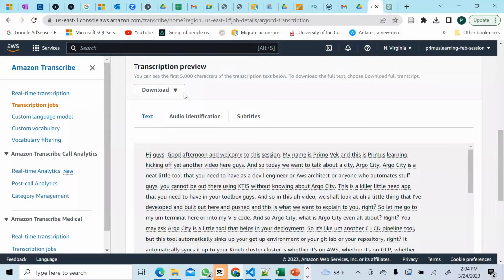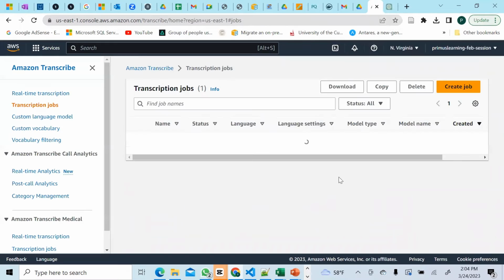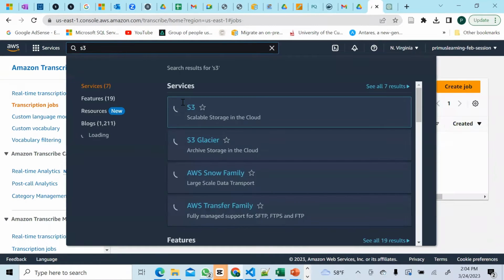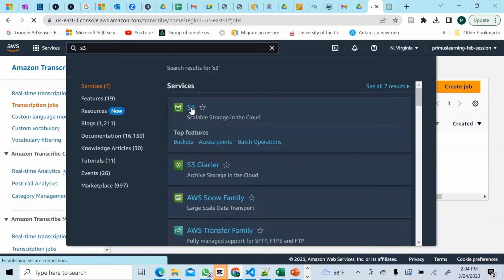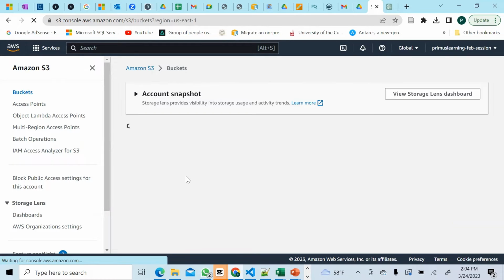So what I would do is I'll go ahead and delete this job. So the job is done. The first method is done. Let me show you the second method, which is the most interesting one, using Python. So we'll use a Python script. So let's show you the S3 bucket again. So let's go back to S3, make sure that the S3 bucket has the data that we expect to transcribe, and the data is basically that video, the recording that we uploaded. So let's go to our bucket.